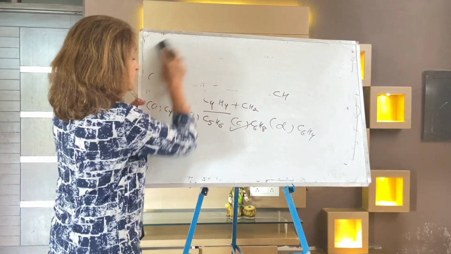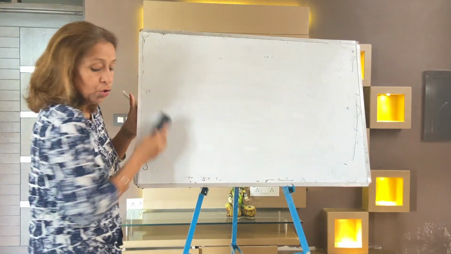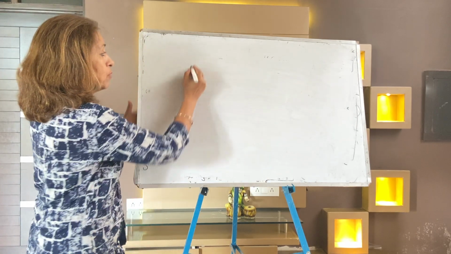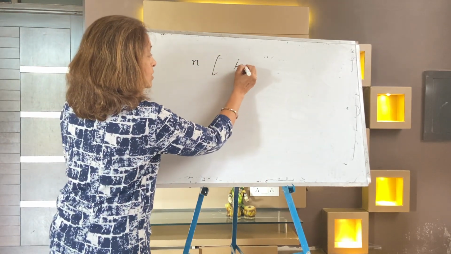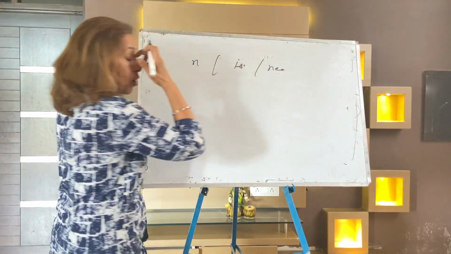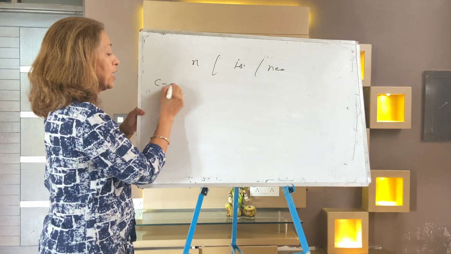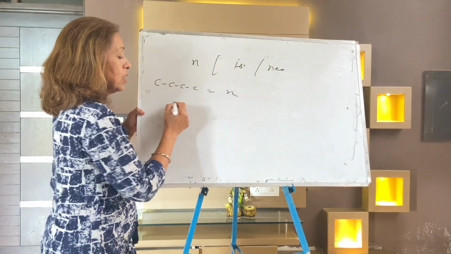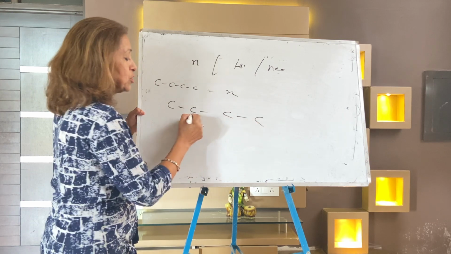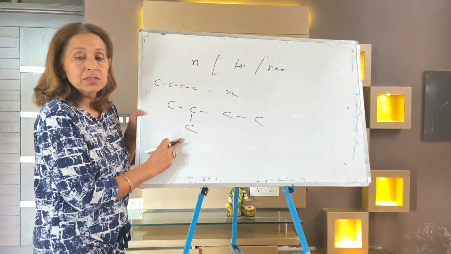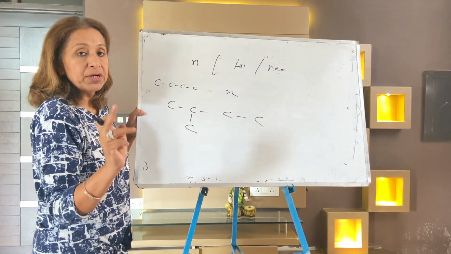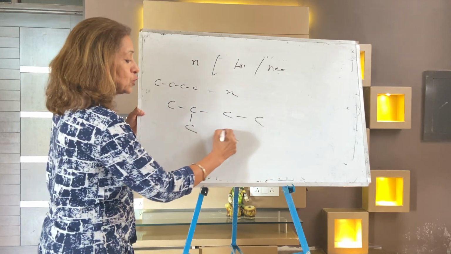Now let me start normal, iso, neo. What are these? Because sometimes a lot of students get confused. Normal means straight chain. Iso means one branch, but at position number 2. Remember this. If the branch is not at position number 2, then it's not iso.